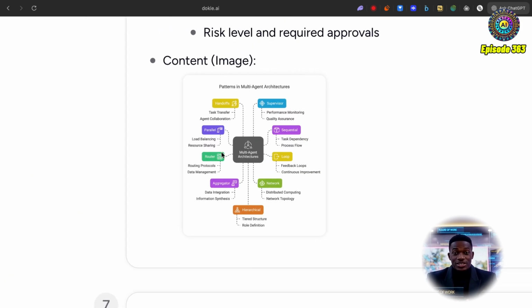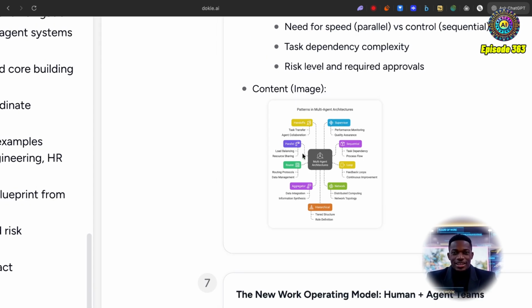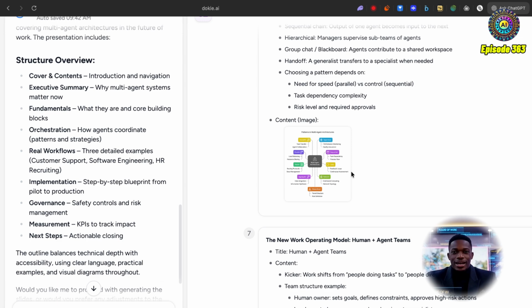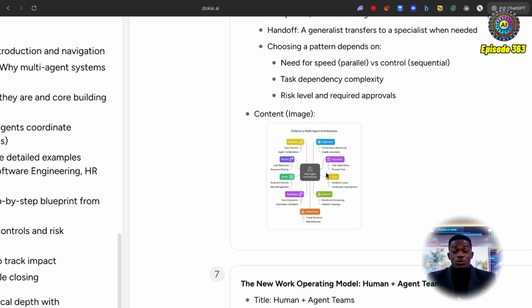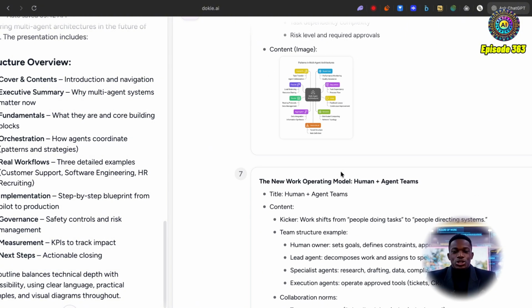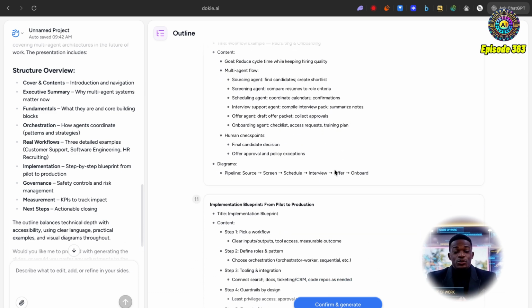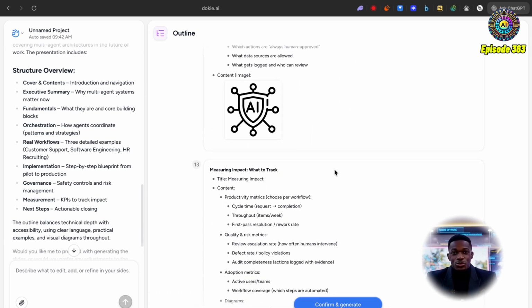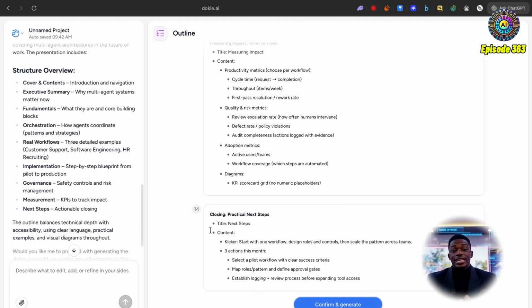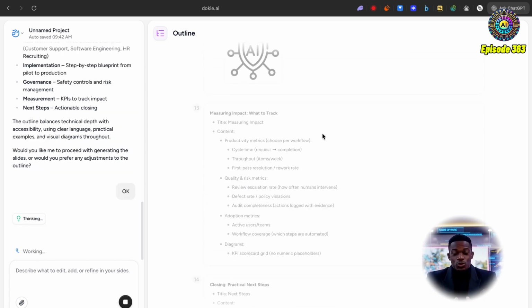So we've even got this interesting image here, clearly made by, oh gosh, what's it called? I can't remember. This was a tool I spoke about around the start of this. It's basically a tool that helps you create really interesting graphics, but it's created an image from their API. Damn, I can't believe I can't remember that. It was one of my favorite ones, but I guess I've done too many of these tools. In any case, I'm going to click confirm and generate. And let's see what this gives us.